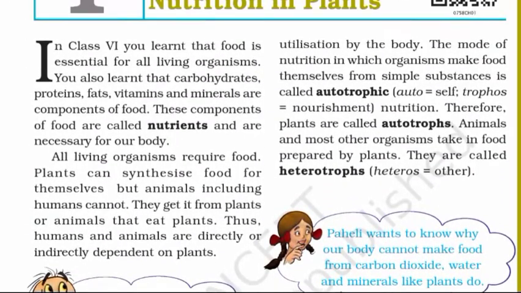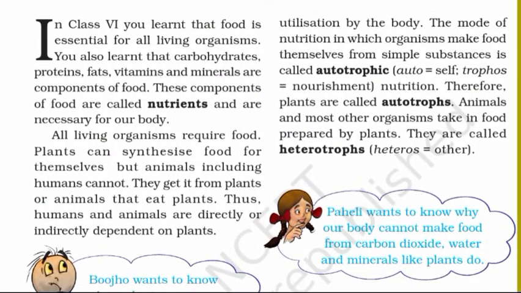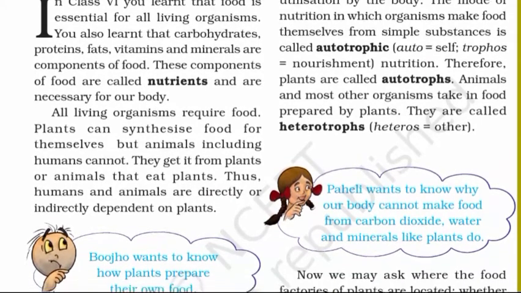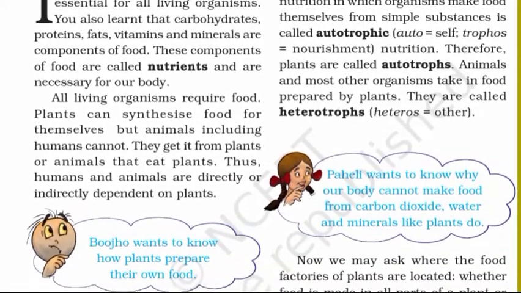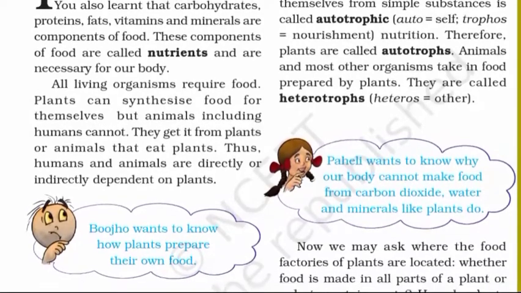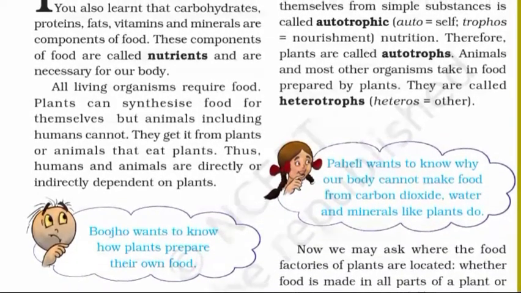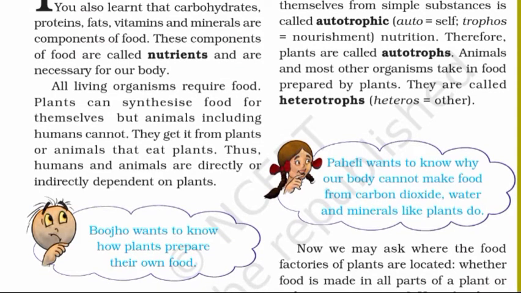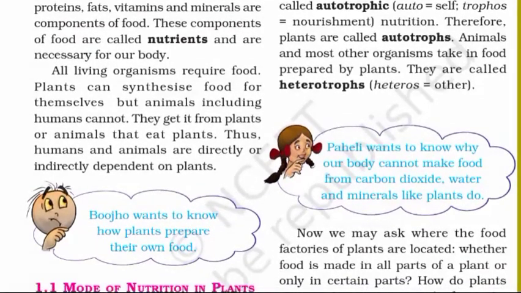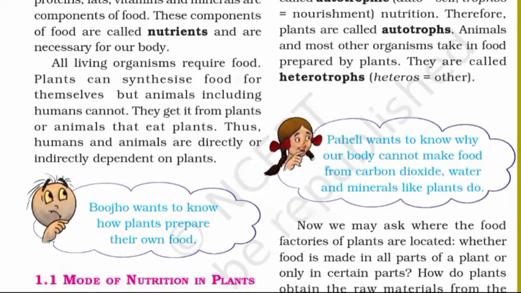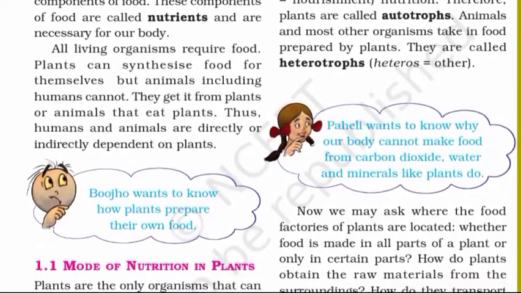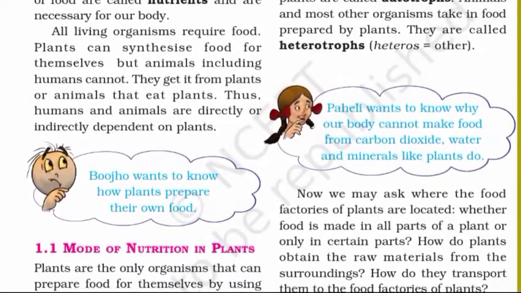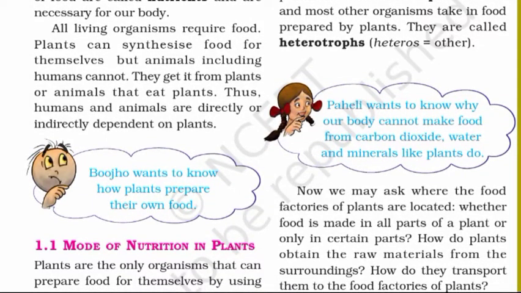The mode of nutrition in which organisms make food themselves from simple substances is called autotrophic nutrition. Here, auto means self and trophos means nourishment. Therefore, plants are called autotrophs. Animals and most other organisms take in food prepared by plants. They are called heterotrophs. Heteros means other.